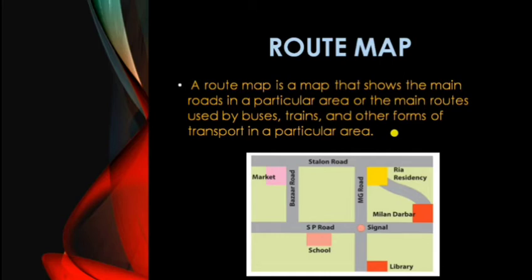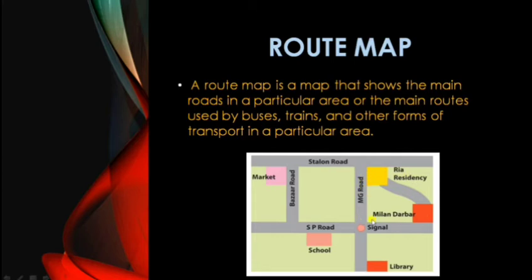In this picture you can make a view. In this picture you can see Stalin Road. Toward the Stalin Road you will see the division. One of the roads passing through is Bazar Road. On the opposite of that is Marketplace. Toward the right side it is MG Road, and opposite of that is Ria Residency.